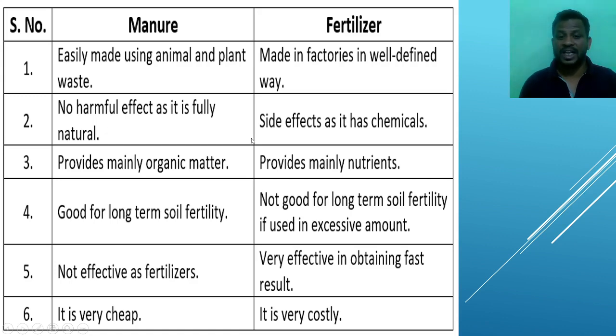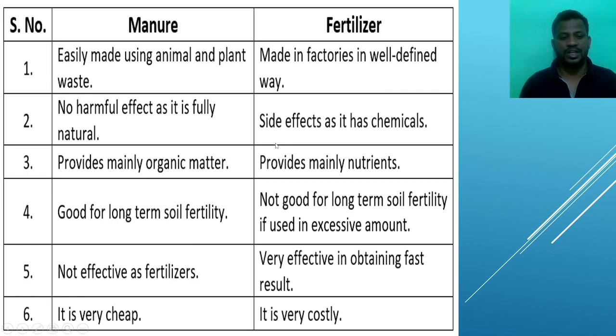But fertilizer has a side effect as it has chemicals. If we add more fertilizer to our soil, it will destroy our soil fertility and even destroy the crops. Why? Because in the preparation of fertilizers, we use a large number of chemicals.